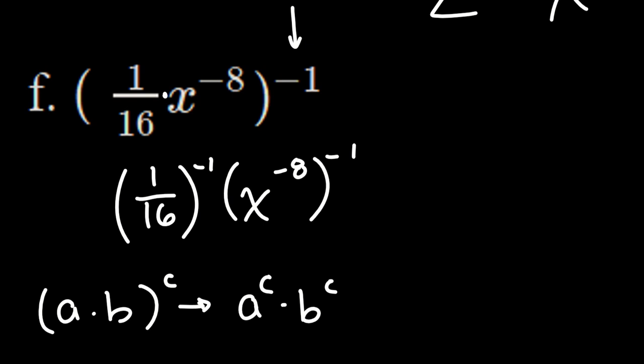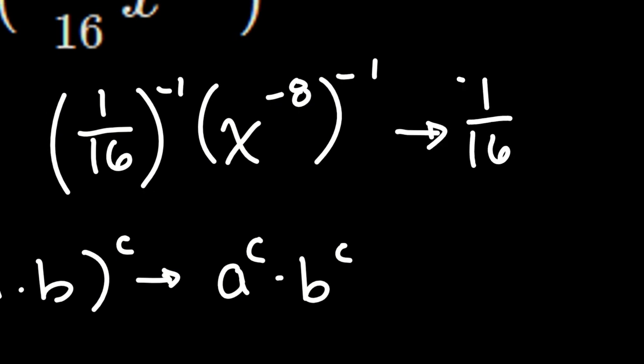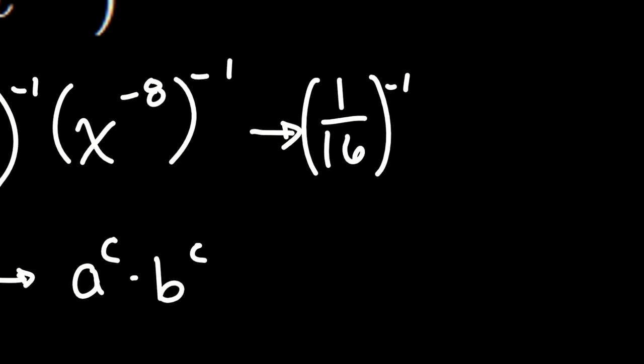But please listen and hear what I'm saying. These are factors being raised to a power. Please don't overgeneralize and misapply this somewhere else. And then, again, this just flies back to the definition of what exponents mean. So let's take a look at these. The one part, I'm going to just rewrite this and leave it alone for now. We'll talk about this next. I've got 1/16 raised to the -1 power. But then I have x to the negative eighth to the negative first. Well, I know when I raise a power to a power, I can just multiply. So this is x to the positive eighth power.